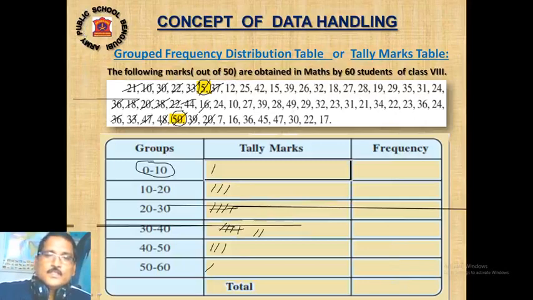Next is 37. 37 will be 30 to 40. Then 24 will be here, 20 to 30. Then 7 will be here, 0 to 10. 12, 10 to 20. 10, again 10 to 20. Make a bundle. 16, again here. Then 25. 25 will be 20 to 30. Make a row.